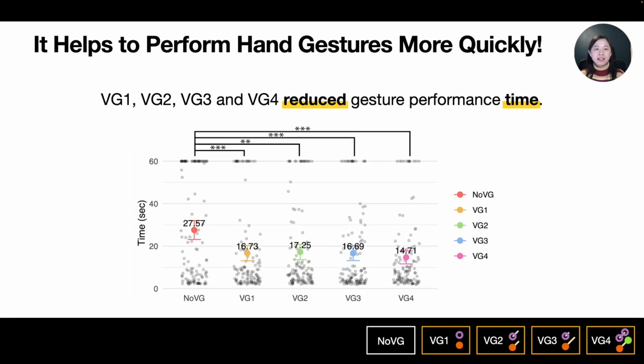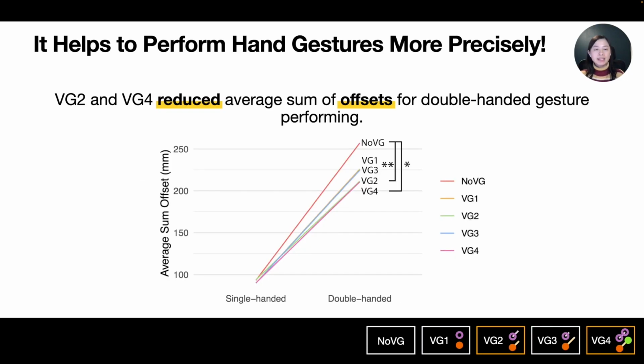From the study, we find a significant difference in target completion time between no VG and 4 types of visual guidance. This indicates that all types of visual guidance is helpful in performing a hand gesture more quickly. We also find a significant difference in average sum of offsets between no VG and VG2 and between no VG and VG4. These results suggest that with VG2 and VG4, users can perform a double-handed gesture more precisely.